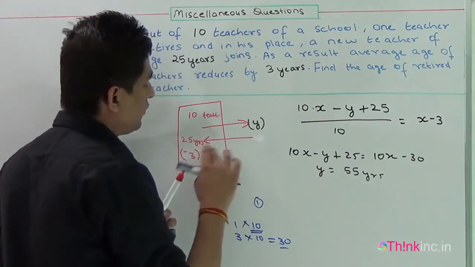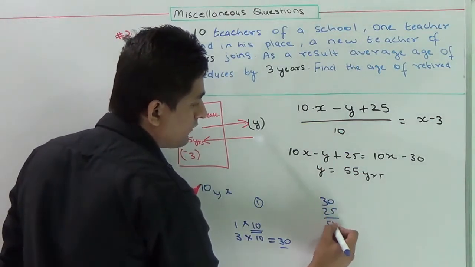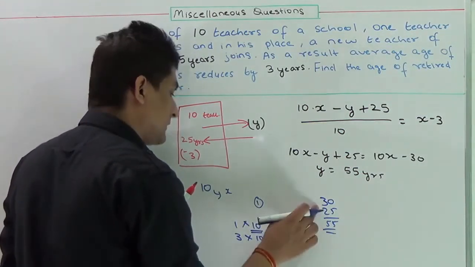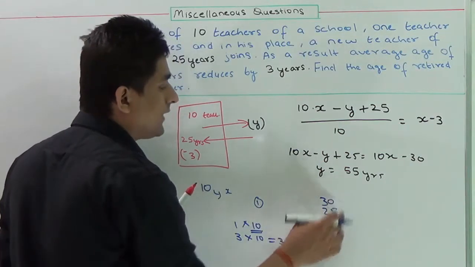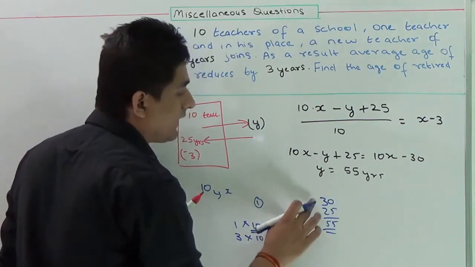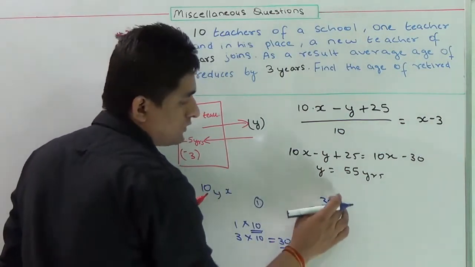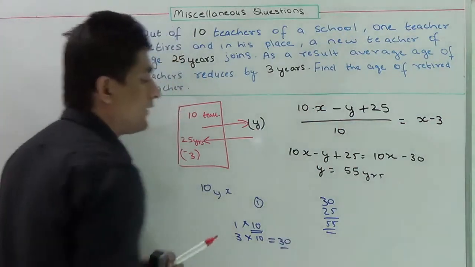If there would have been no new teacher, the net change would have been like this, 20 plus 25, like 55 years. But because of this teacher, the net change has again reduced and it has come to 30. So for getting the age of the teacher who has retired, I have to add 25 to 30 and I'll get the age of the retired teacher, which is 55 years.